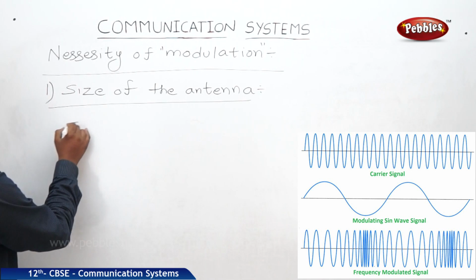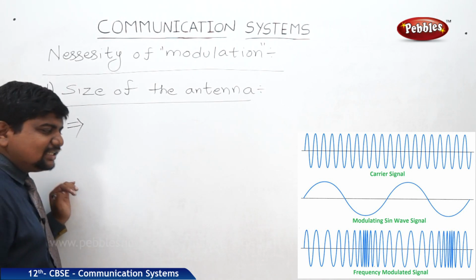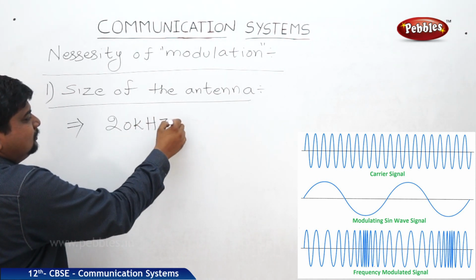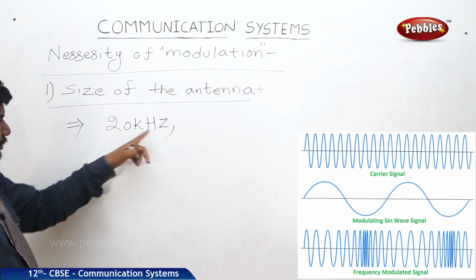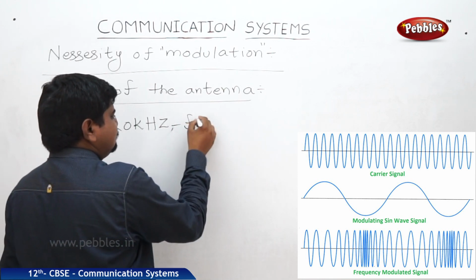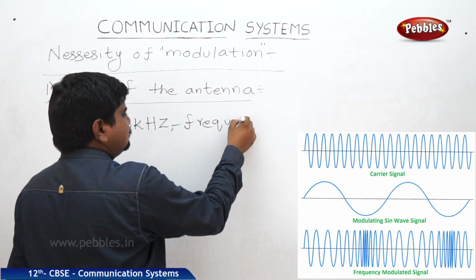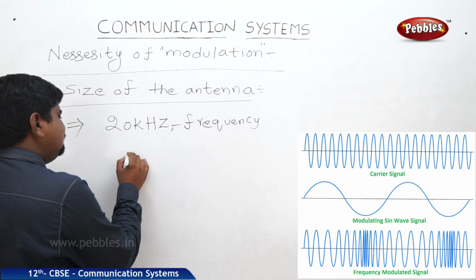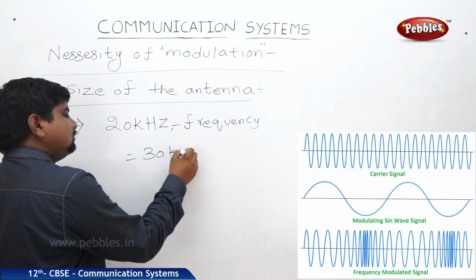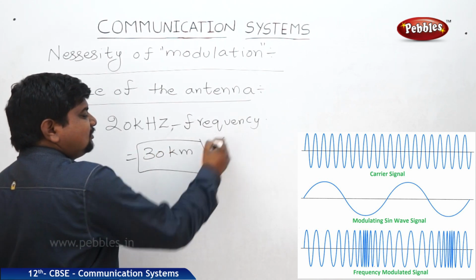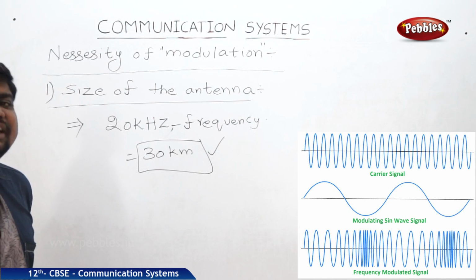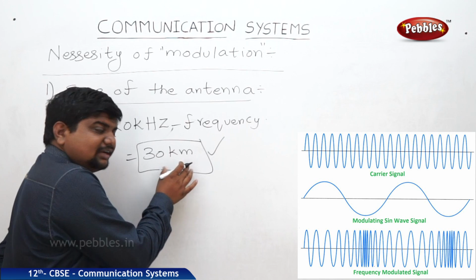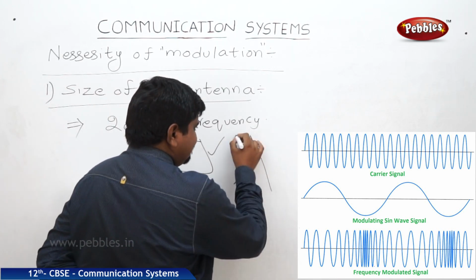Suppose you want to transmit a signal of about 20 kilohertz, suppose this is the frequency, the height should be 30 kilometers, because we will get a wavelength of the order of 30 kilometers for this 20 kilohertz frequency. But building a tower of 30 kilometers height is impossible anywhere.